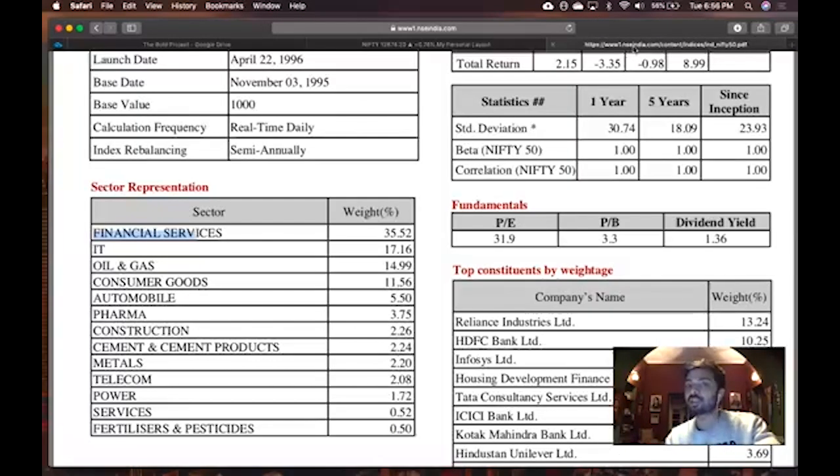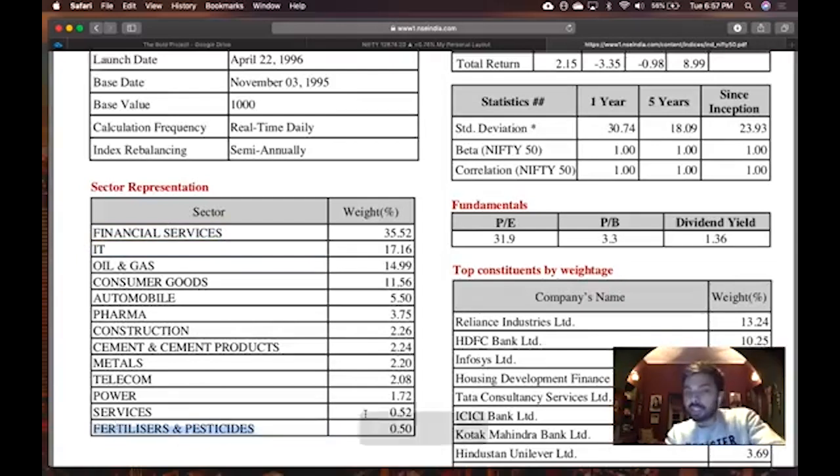So again, let's go to that document. I've given you what all sectors are there. You can understand that if Nifty goes higher, then obviously the finance companies should have been performing, and IT companies should have been performing. I can't say that if Nifty is going higher, the fertilizer companies should be performing. Why?